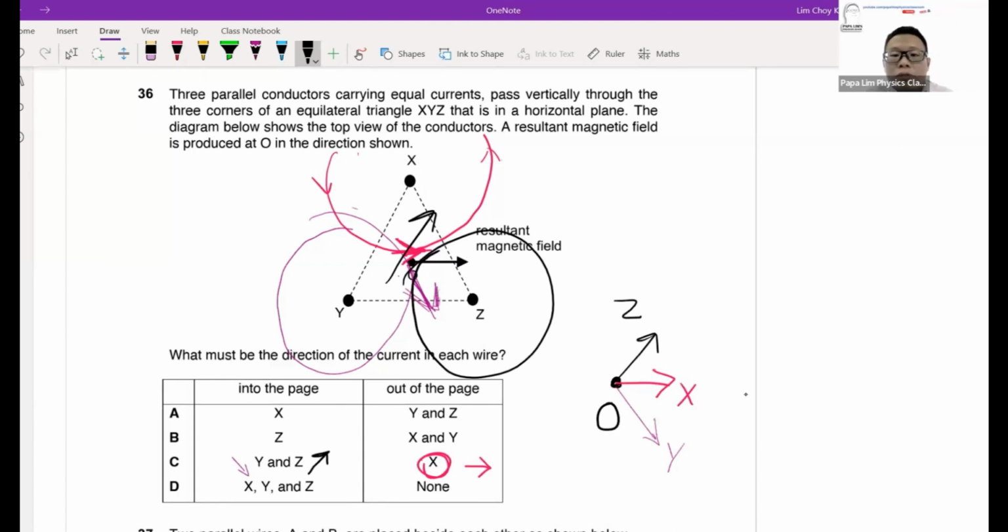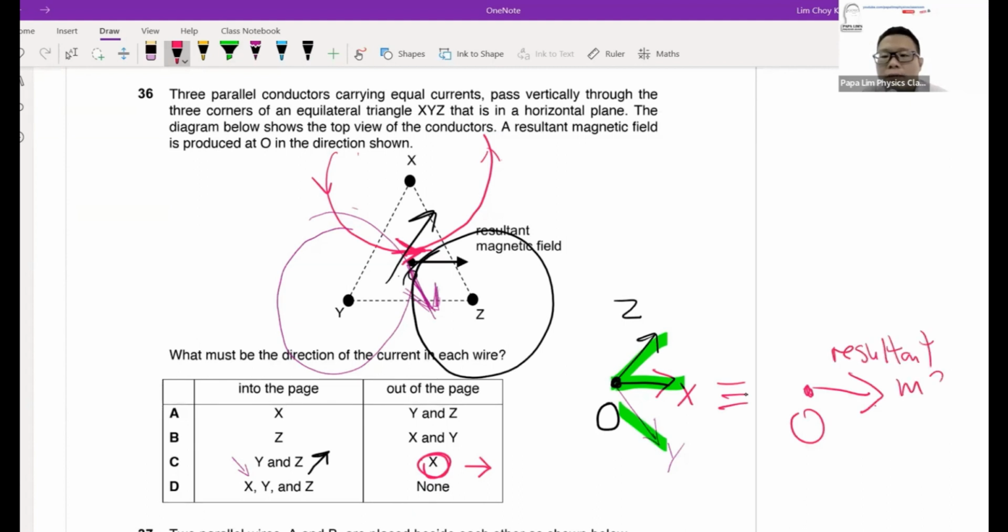So if you add up all these three magnetic field vectors, you'll find that eventually at O, the resultant field line will be towards the right side. These will be the resultant magnetic fields. So that's why my answer here is C.